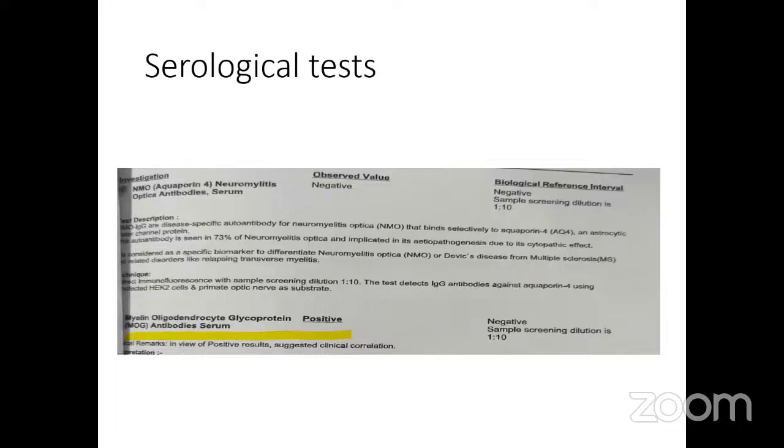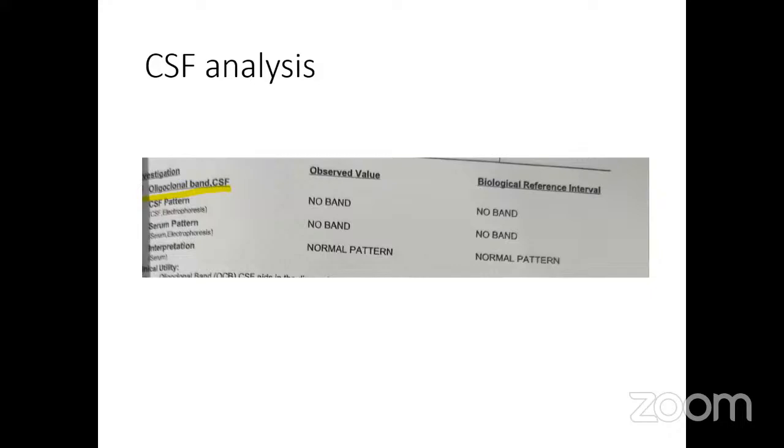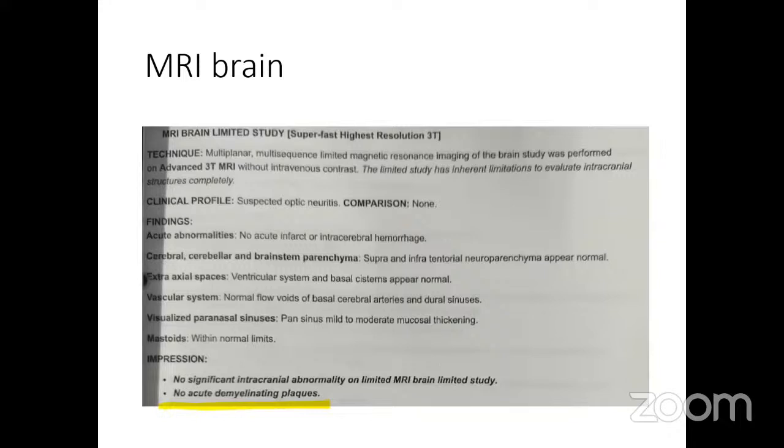So now coming back to our case, the 7-year-old was advised various tests: blood tests, CSF analysis, and MRI brain. On the CSF analysis, we can see that the oligoclonal bands are negative. Also on the MRI, there are no acute demyelinating plaques. So we can very well rule out the cause of optic neuritis to be typical or multiple sclerosis because of the absence of oligoclonal bands and no acute demyelinating plaques. So we are left with atypical optic neuritis.